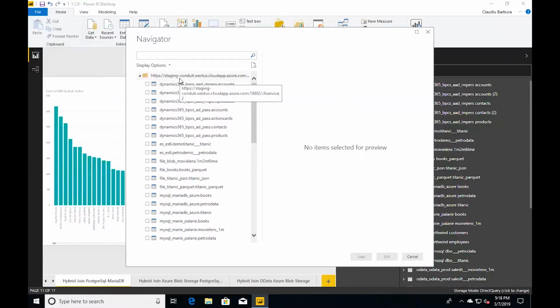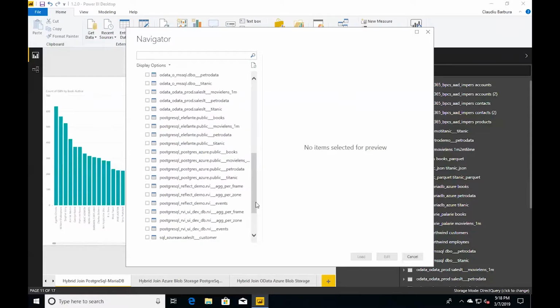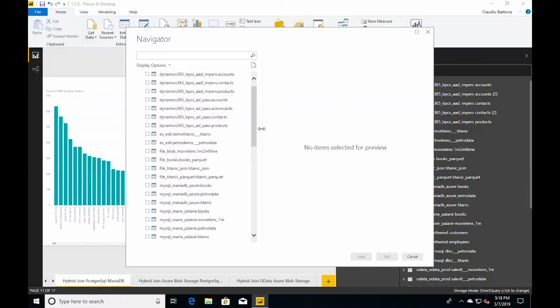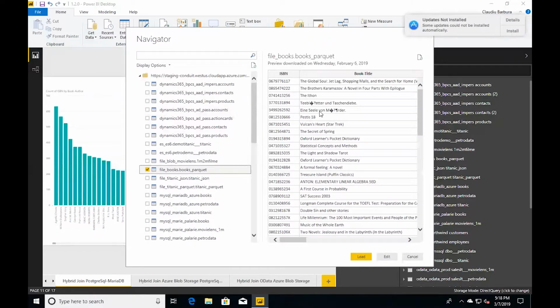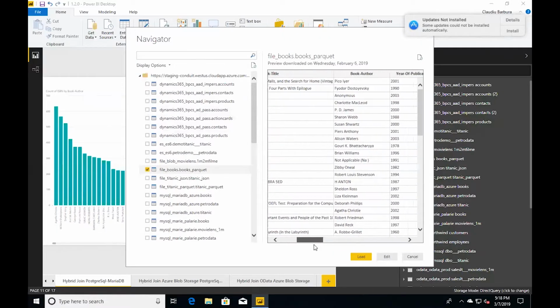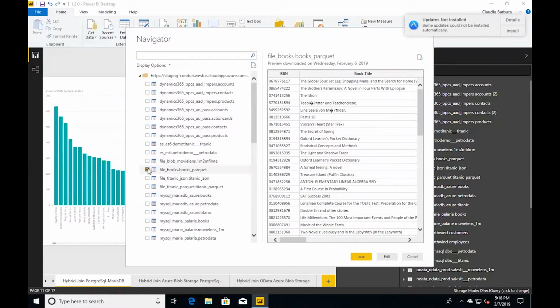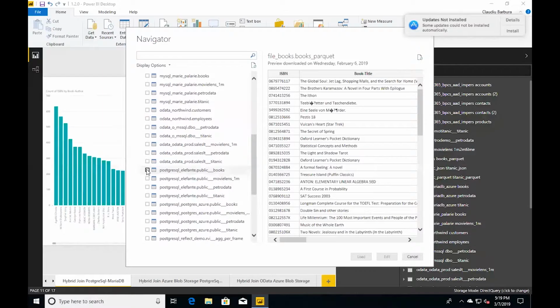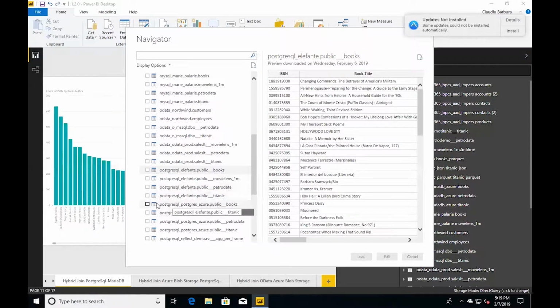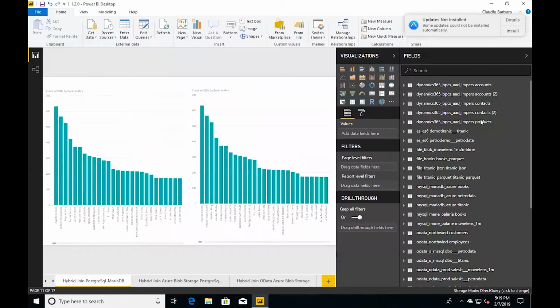So as you see here, now Power BI is browsing that URL and is displaying all the data, all the entities across all those 8 connector types. Some of them are the ones that I look for, file, books, Parquet, right? I just see it as a SQL table. Even though there's some files in some format on blob storage, through Conduit, for the schema, I can see the book number, book type, book author, and so on. And I can also load my Postgres, OnPrem books, it's here, and the Postgres Azure books, right? So these are already loaded in my canvas.